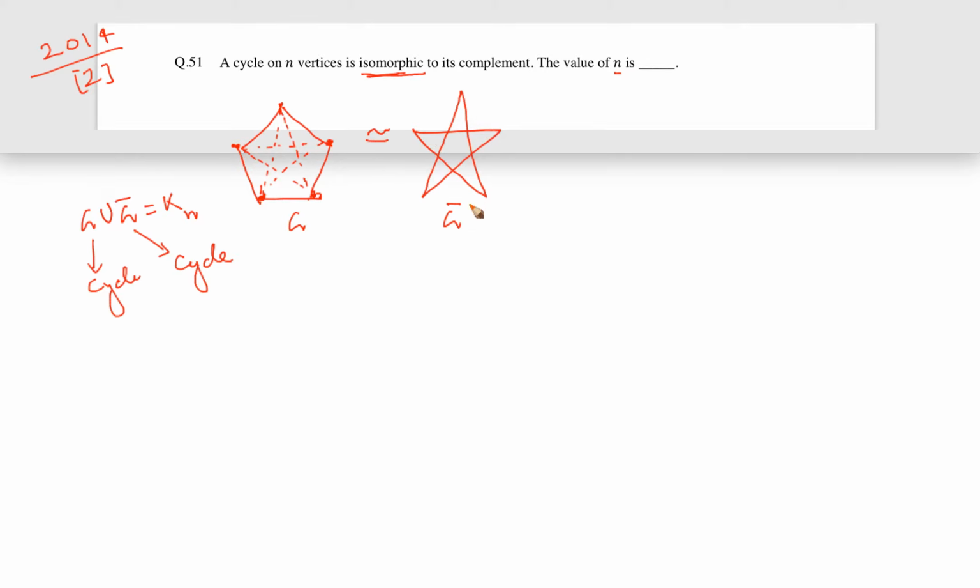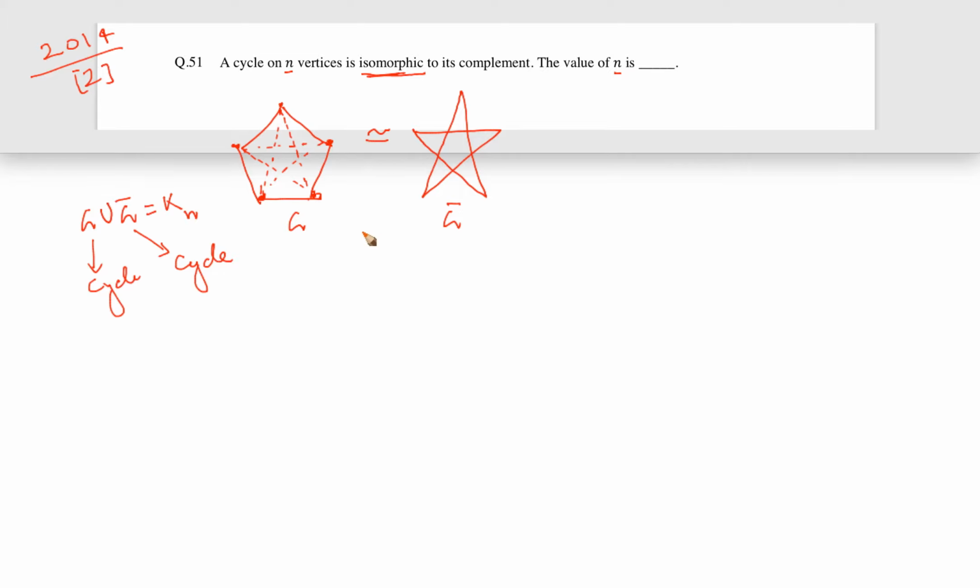Here also each of the vertex has degree 2. You can understand this graph as a folded version of this graph. If you unfold everything, then it will again become a cycle like this. So both are cycles and both are isomorphic, and the degree is 2 for each vertex, and the number of vertices n is basically 5. So the value of n is 5.